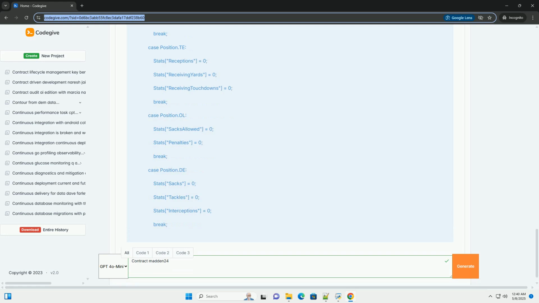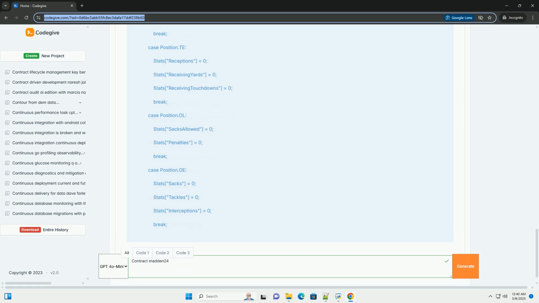Draft system: implement a draft system where teams can select rookie players. Create a class for draft pick and a method in the Team class to handle drafting. You will need a way to generate rookie players with varying ratings. Free agency: allow players who are released or whose contracts expire to become free agents and be signed by other teams. Trading: implement a trading system where teams can trade players and/or draft picks. This is a complex feature, requiring logic to evaluate the trade's value to each team.